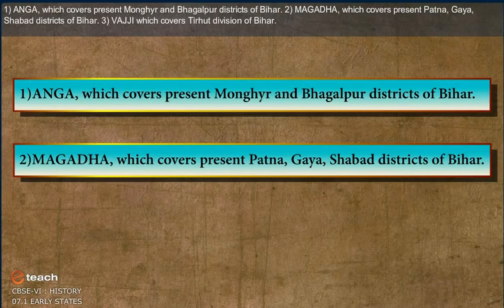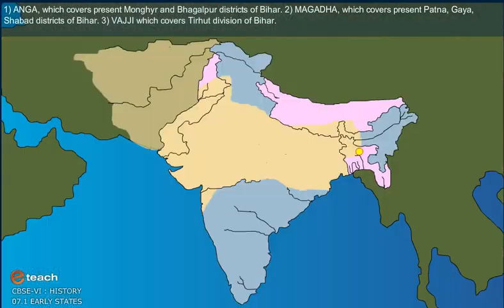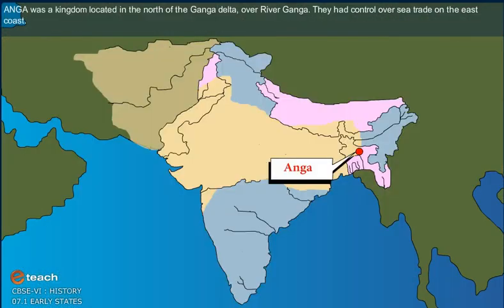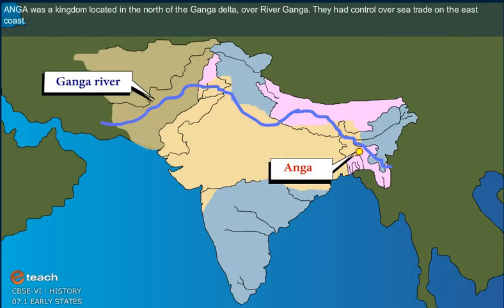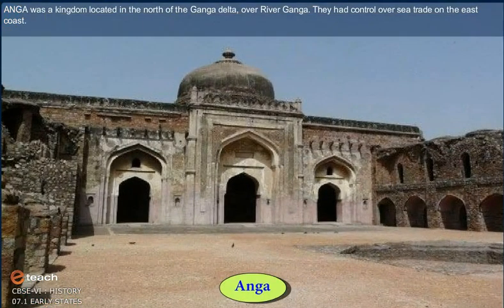Magadha covers present Patna, Gaya, Shahabad districts of Bihar. Vajji covers Tirhut division of Bihar. Anga was a kingdom located in the north of the Ganga delta, over river Ganga. They had control over sea trade on the east coast.